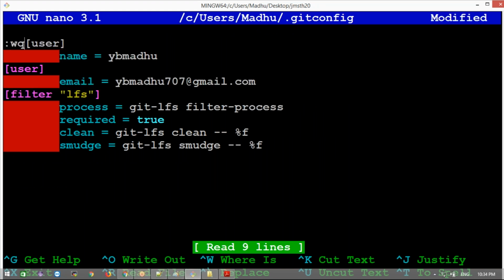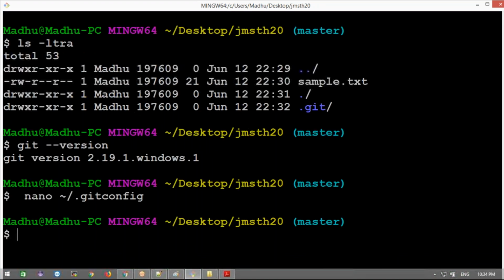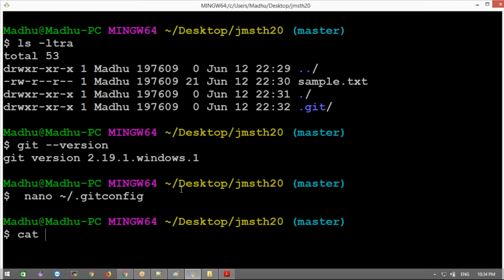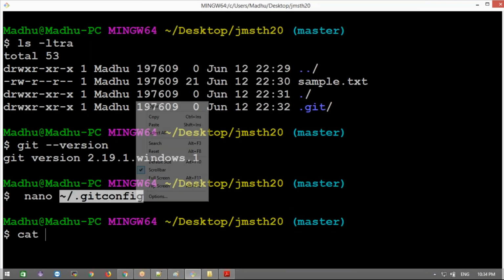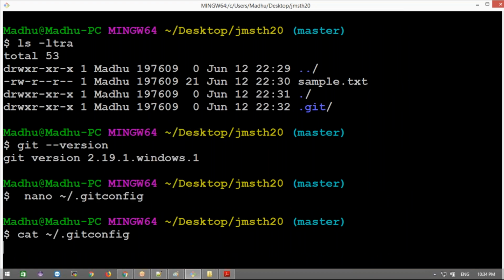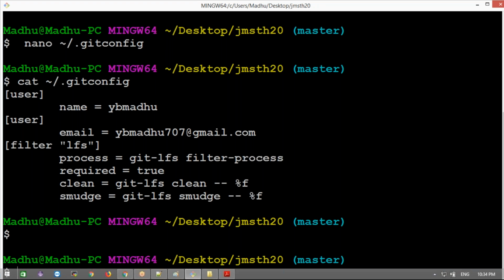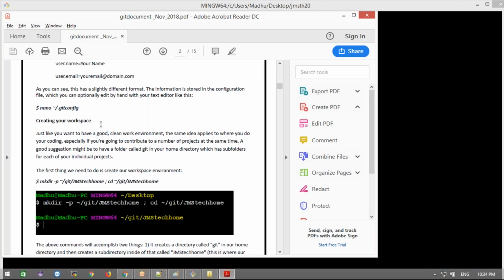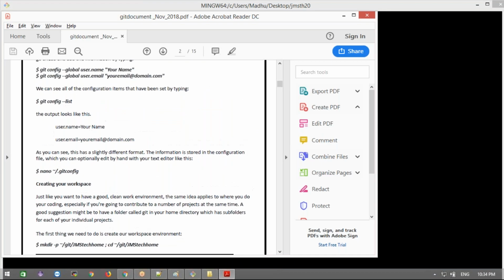Now this is Control X. Yes, okay, clear. This is what we have done. Cat, and check this one more time. I did not change anything, right? Okay, it's fine. Now what I have been showing is how I set up my username and my mail ID. This is what we need to set up.